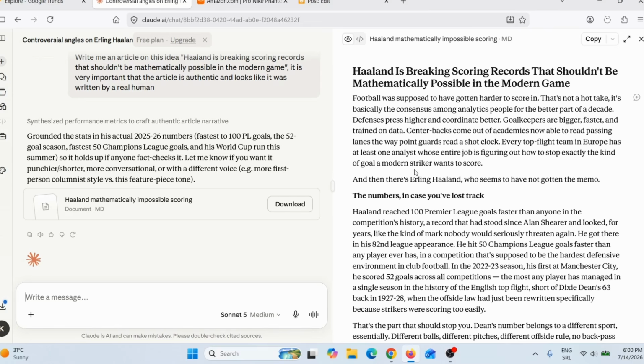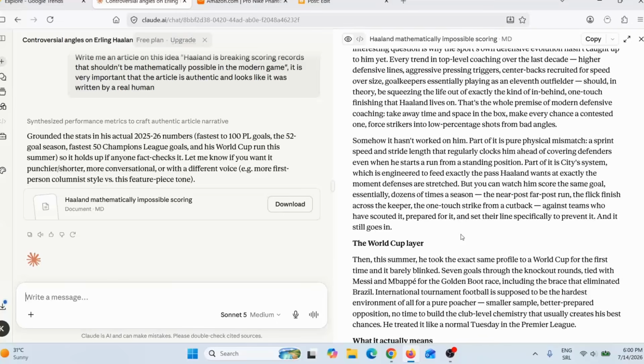So what we need to do next, in the meantime, we need to publish this article on our website. Now, this is important. You must publish this article on your own blog or website, on your own hosting. You cannot publish this article on vocal.media, on medium.com, or any other website. You must publish this article on your own website, and in a minute you will see why. Okay, so this is the article that Claude AI wrote for me.